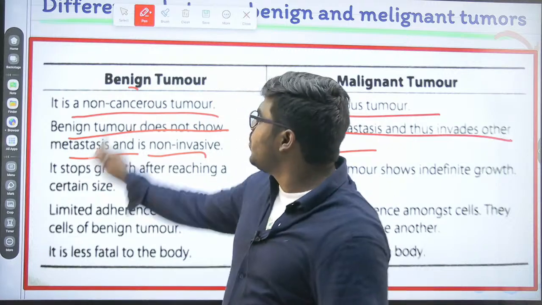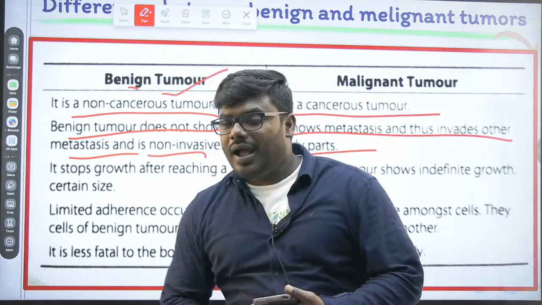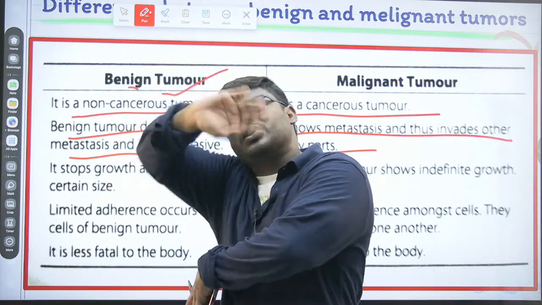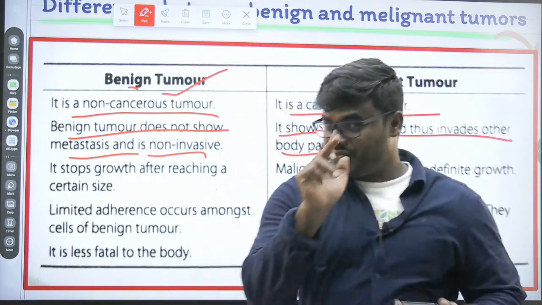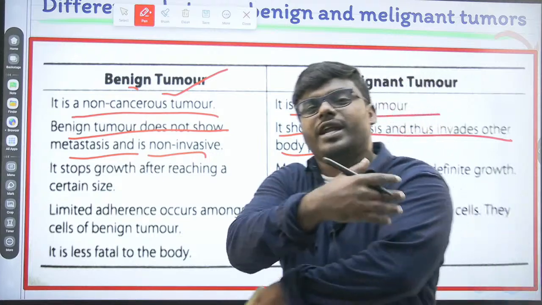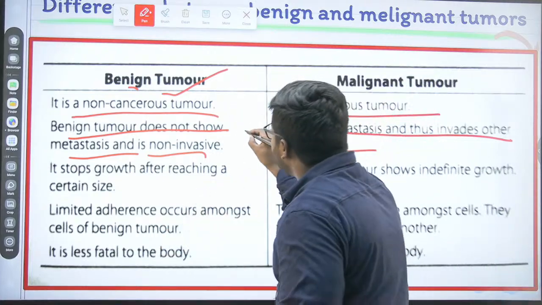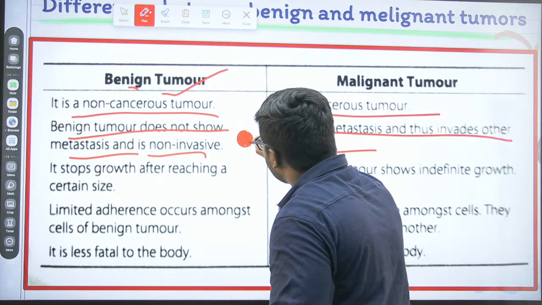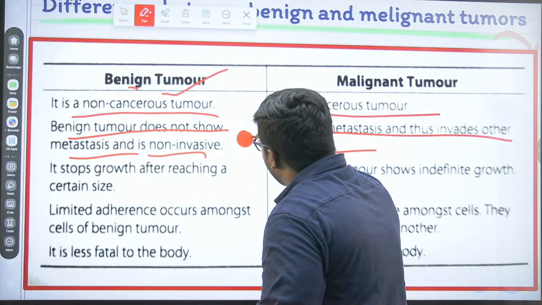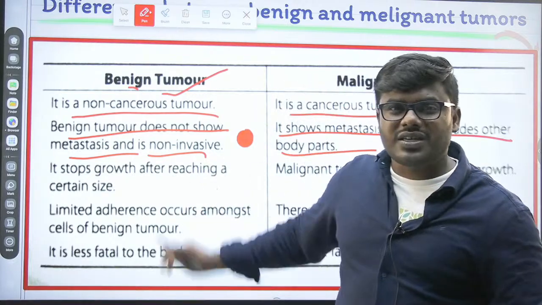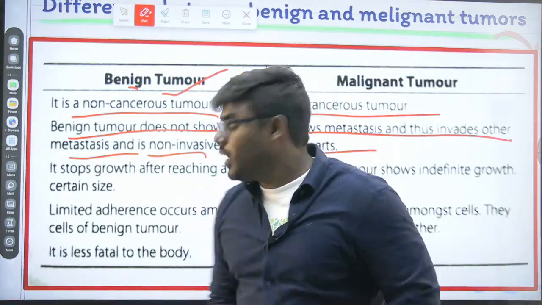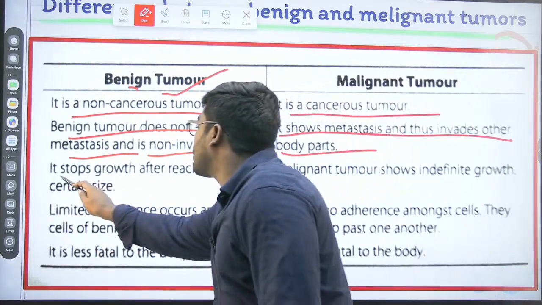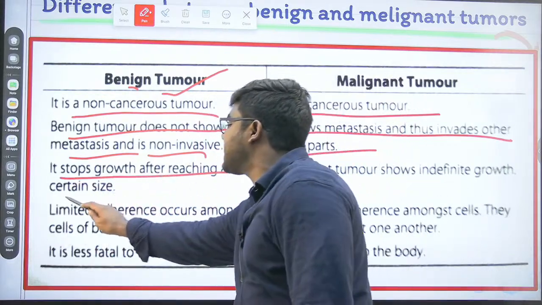Now, what is the unique statement you have to remember? Have you ever observed that the benign tumor keeps growing? Never ever. Friends, this statement is very important. You might observe it in our body also. When benign tumor reaches a particular size, it never grows. Never ever. It is a fixed size. It stops the growth after reaching a certain size.